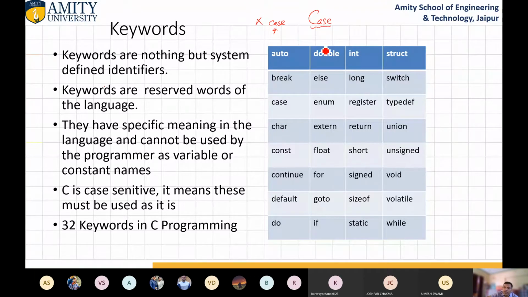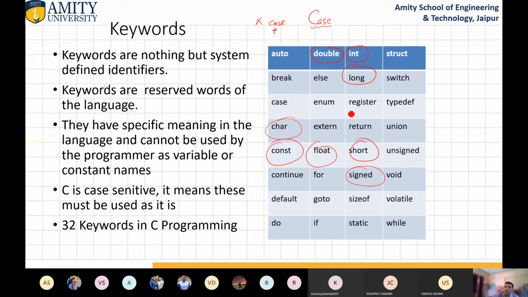Like if you want to declare a variable, so double, int, long, short, float, signed, these are the types. Character is also there, and const. So these are the data types. So these many things are already covered.